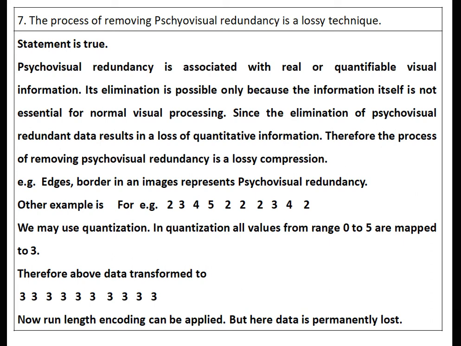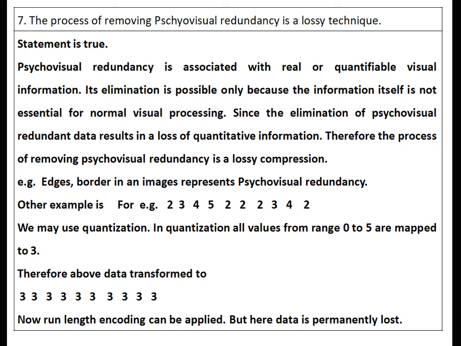Now take the other example. The values are 2, 3, 4, 5, 2, 2, 2, 3, 4, 2. Here, for example, we want to apply run length encoding, but we can't apply it because it will give negative compression. But if all these values look the same to our eye, for example, these are all nothing but shades of black color, considering these values belong to the gray level. As we are perceiving all the shades of black and our eye is not so sensitive that it will discriminate between the shades of black, we are perceiving the black color for all these values. So why store these values with this particular discrimination?